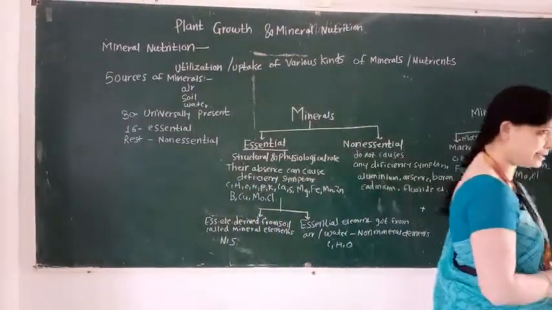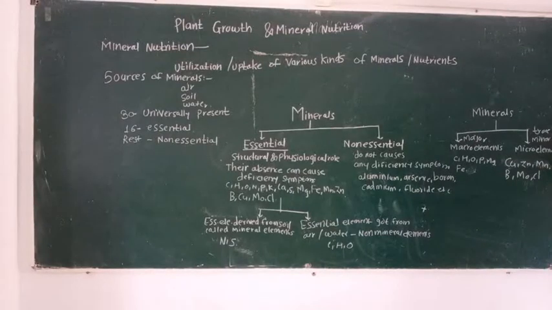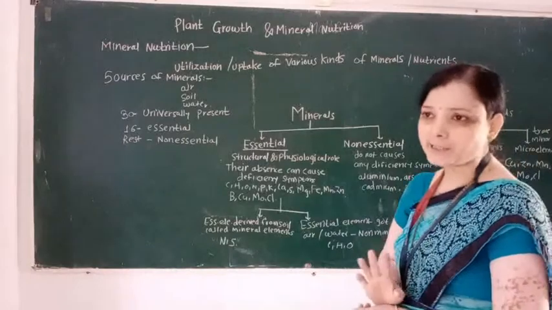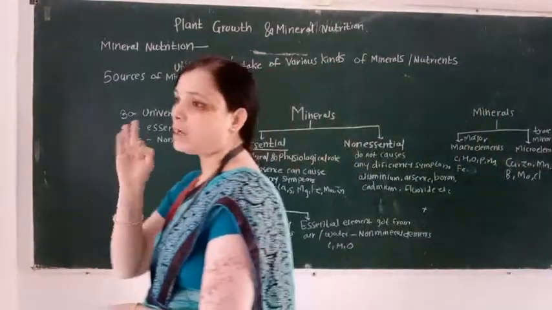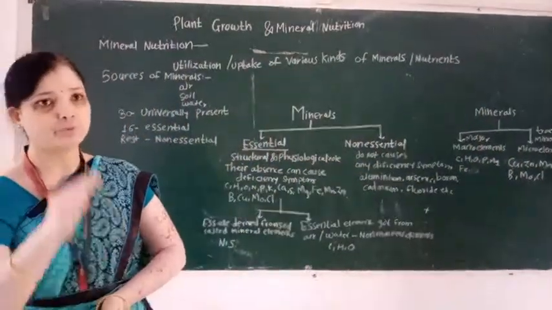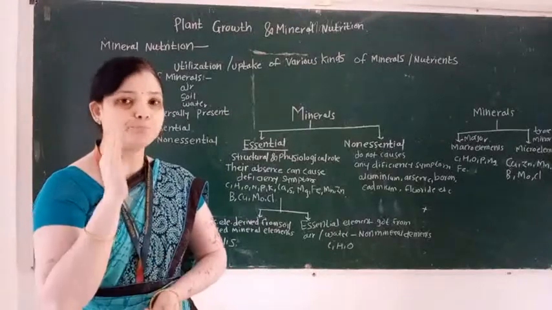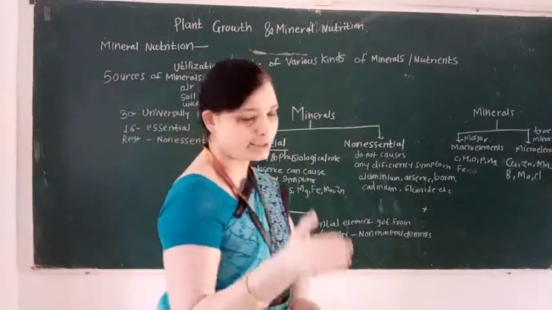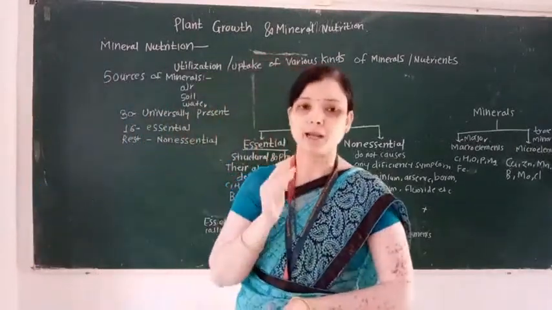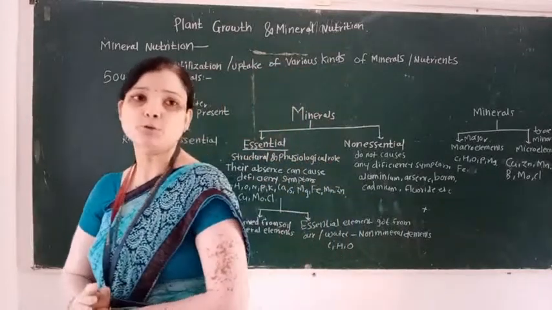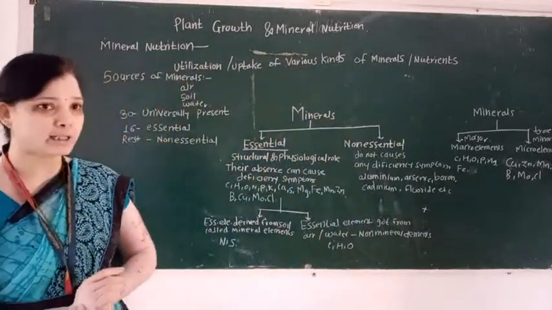non-essential elements. So elements are classified into how many types? Elements are classified into two types. First type is essential elements and second type is non-essential elements.